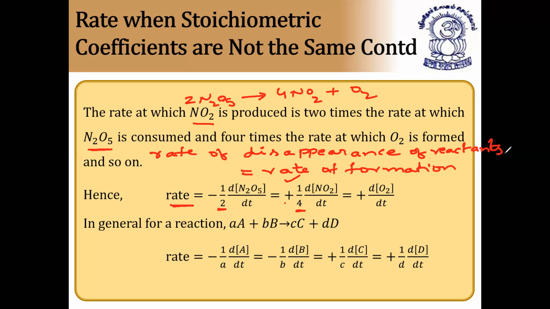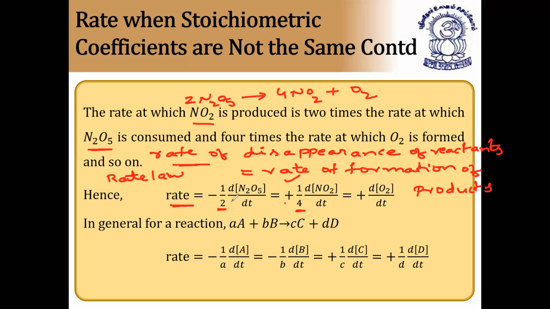Then only the reaction proceeds. So these two are most important. This is also called as rate law. What is this called? Rate law. So according to rate law, always the rate of disappearance of reactants is equal to rate of formation of products.